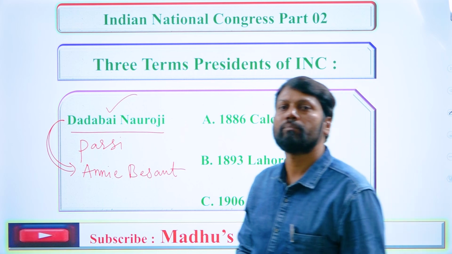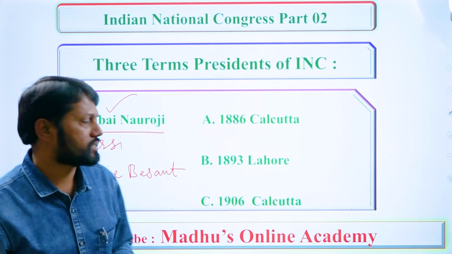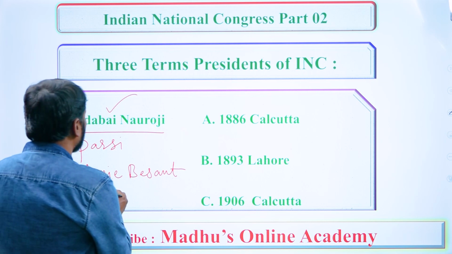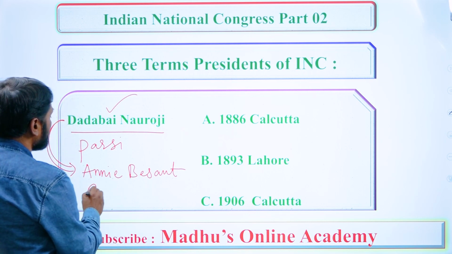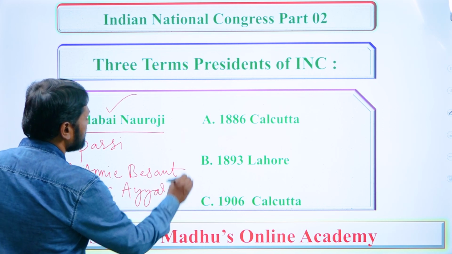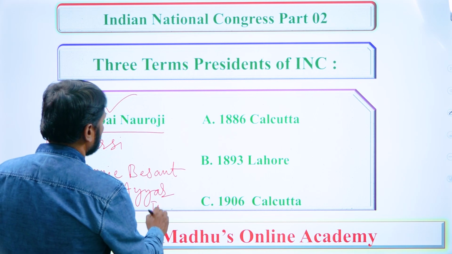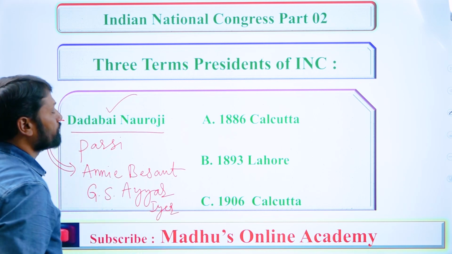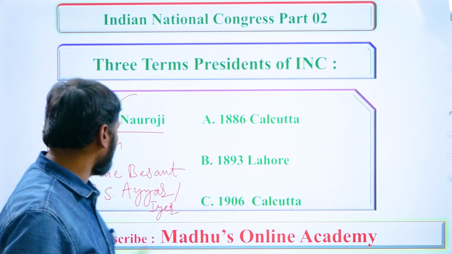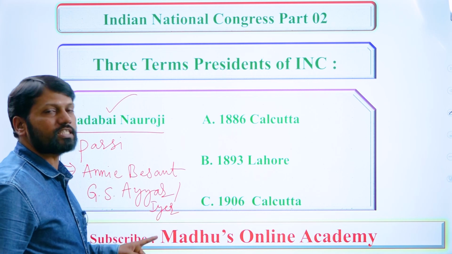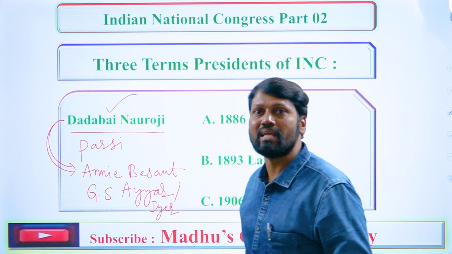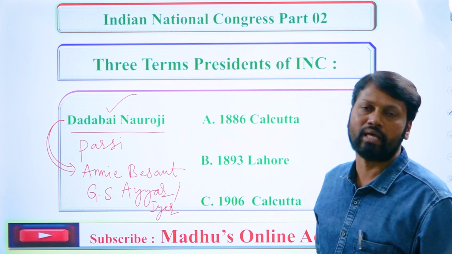Are you able to recollect? Okay, I'll say. The Grand Old Man of South India is G.S. Iyer, G. Subramanya Iyer, who was one of the founders of The Hindu paper in the year 1878 from the Madras area.